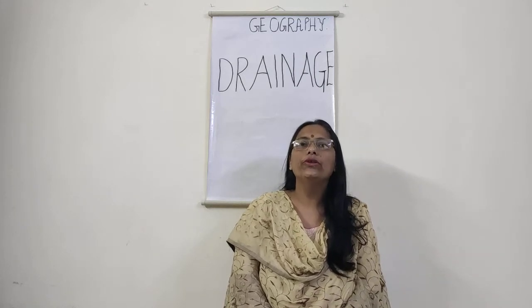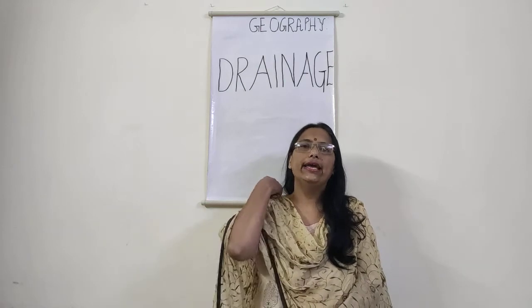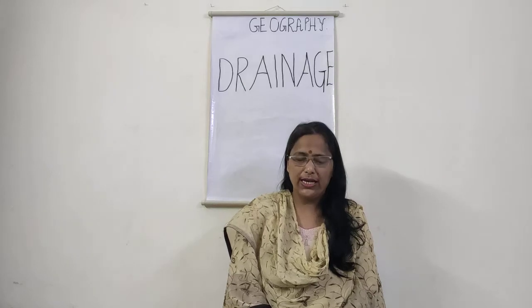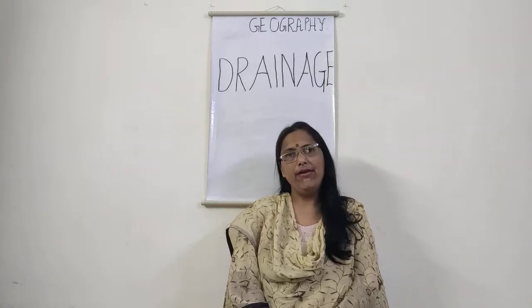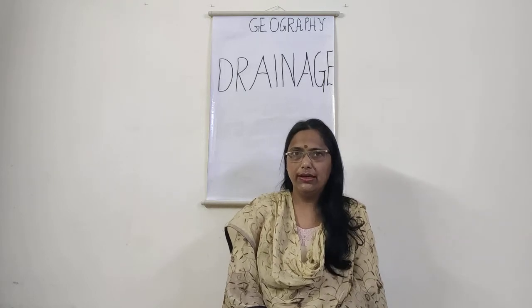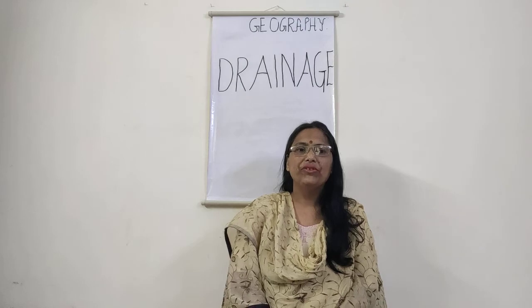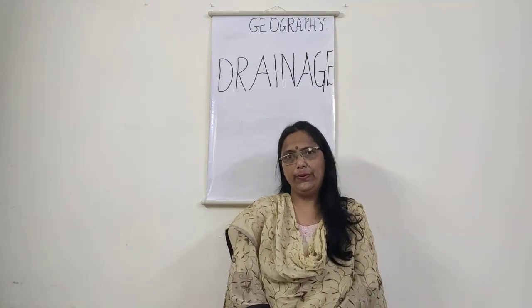The Indus tributaries are Satluj, Jhelum, Chenab and Ravi. I am repeating again, the tributaries of Indus are Satluj, Jhelum, Chenab and Ravi.